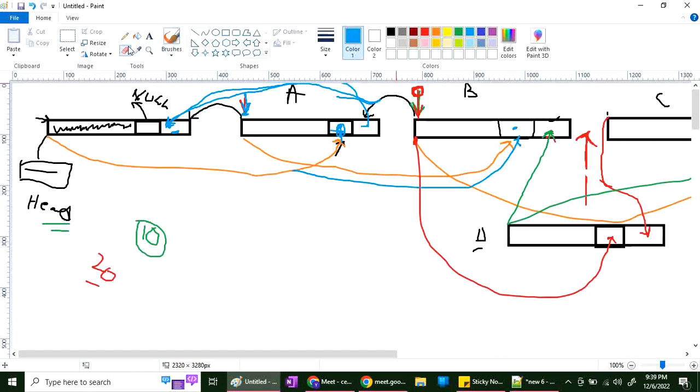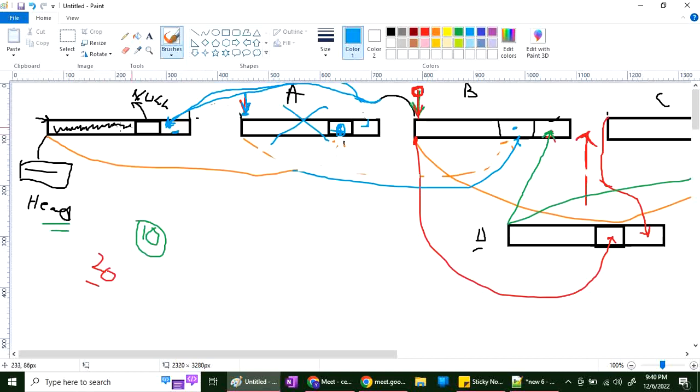So what will happen now? Once I write this, once I give this connection, then this connection is gone. Now this is connected, as well as this also is no use, because I got a new address here. Same way, this blue connection is established, so this connection is gone. And since I wrote a new address here, this also does not have any meaning. Now you can see, like this node A is gone. Now it is no use.